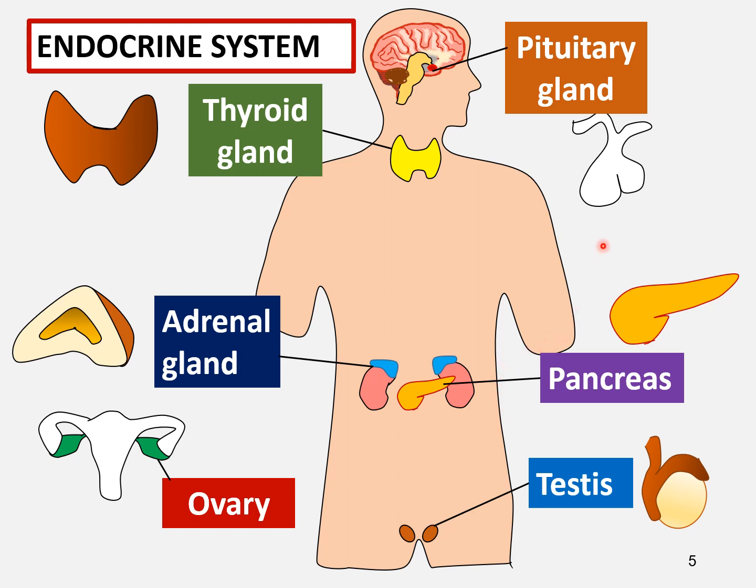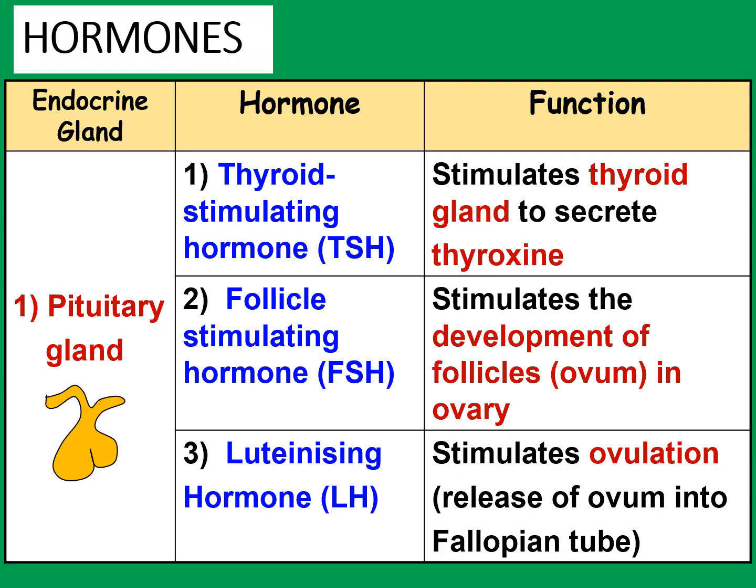For this lesson, we'll discuss mainly the pituitary gland for a start, because the pituitary gland secretes a lot of hormones, up to 8 hormones that we have to study. So for your syllabus, you have to study the functions of all these glands and where they are secreted from, and also the effects of a lack of these hormones. Some of these hormones will be studied, the effect of over-secretion or under-secretion later on. So let's start with the pituitary gland.